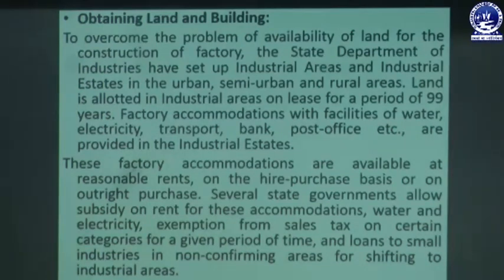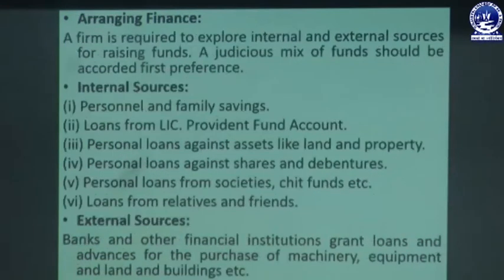Several state governments also allowed different subsidies on rent for accommodation, as well as water and electricity, and exemption from sales tax on certain categories for a given period of time. So this will be applicable by different state governments for a certain limited period of time. And a loan can also be provided to small industries in non-conforming areas for shifting to the industrial area.